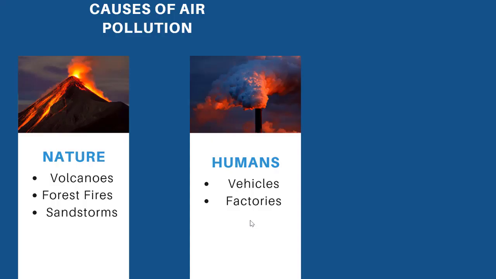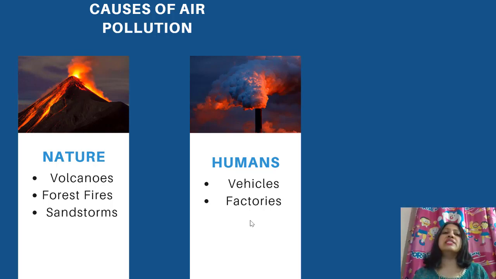The causes of air pollution, there are two main causes. One is nature and the other is humans. Some of the causes are natural in nature, which is not human made. So these are called natural causes. These are, for example, volcanoes, forest fires, and sandstorms. They happen naturally and we have no control over them.